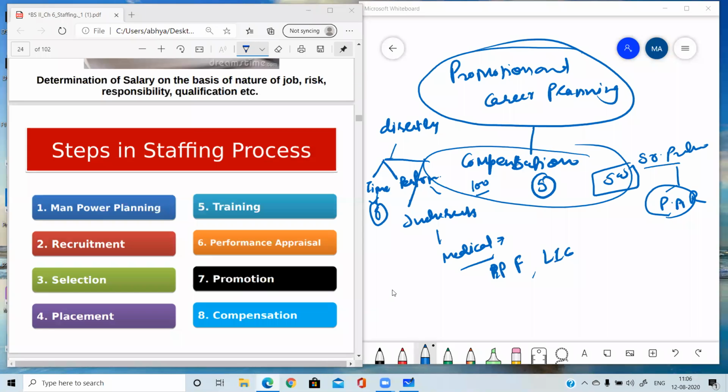Then the topic is completed. So these are all 8 steps in the staffing process. Whenever the topic comes in the exam, you have to explain all the 8 steps with the help of this flow chart.